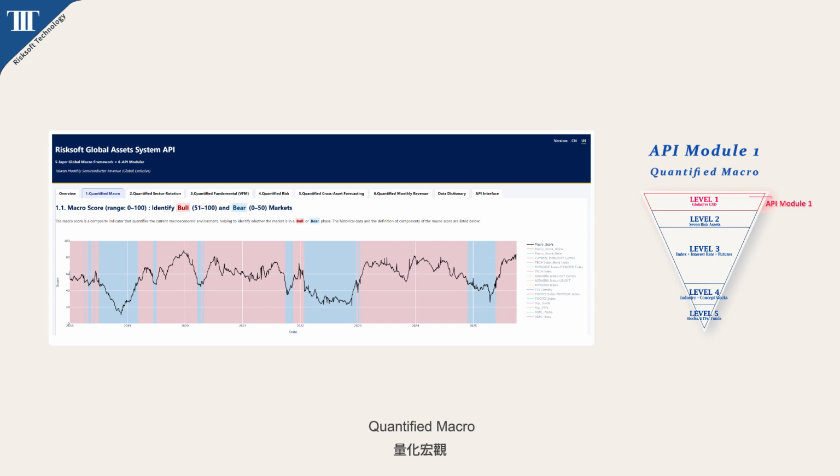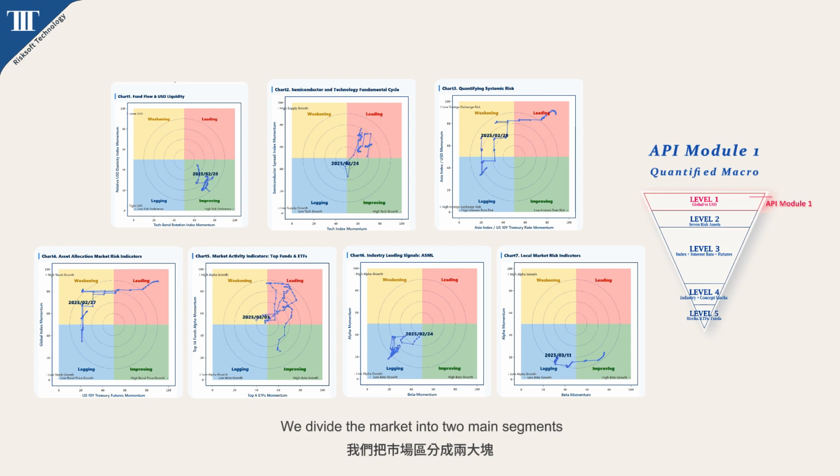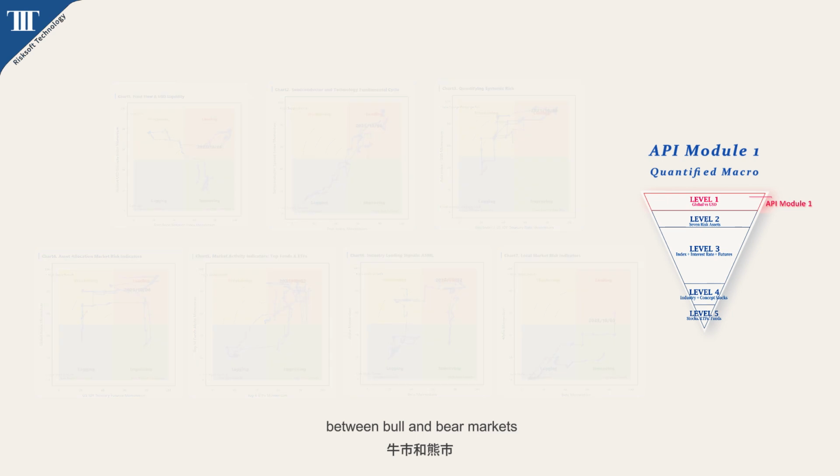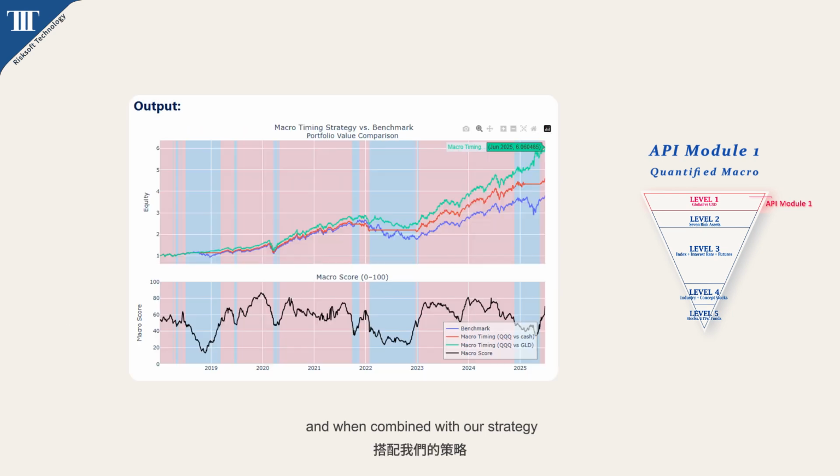Module 1, Quantified Macro, Global Capital Flow Forecasting, Semiconductor Fundamentals. We divide the market into 2 main segments and use 14 key indicators to distinguish between bull and bear markets, and when combined with our strategy, can effectively enhance performance.